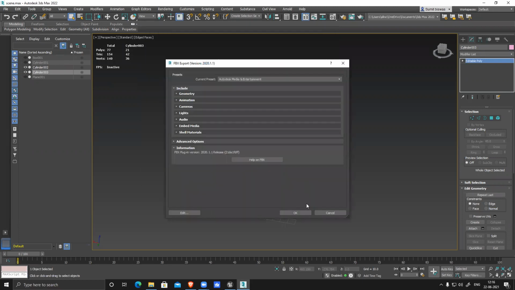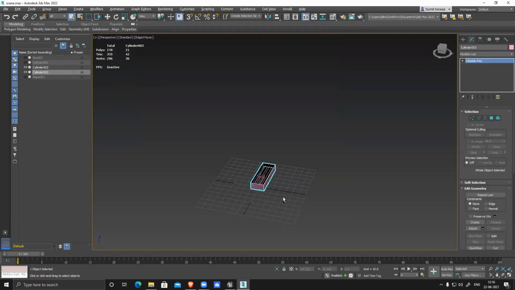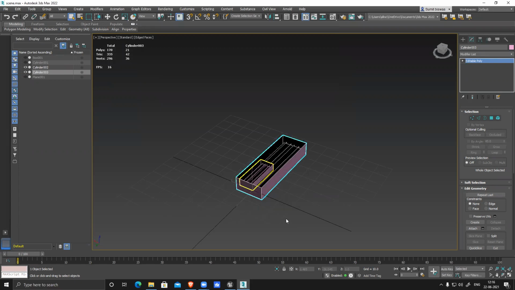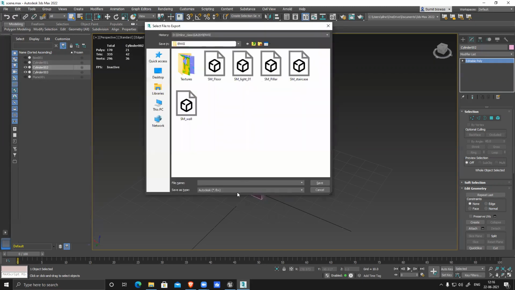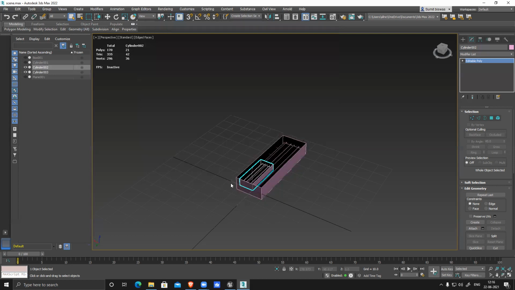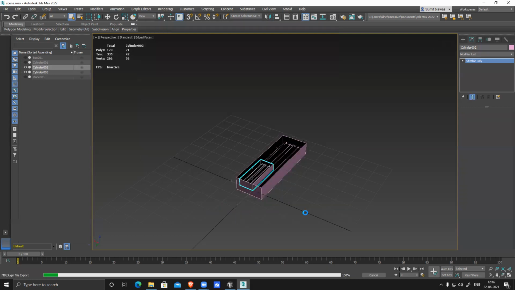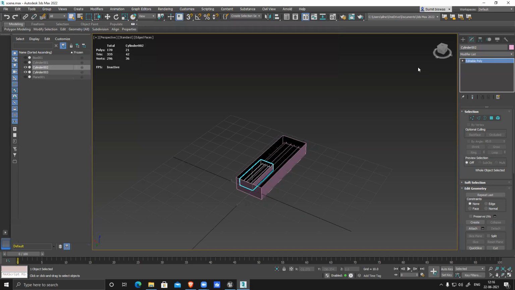You cannot have two assets with the same name. So make sure to rename. Select this one, export selected, Light_02. So three separate models basically, but they are sharing the same texture.